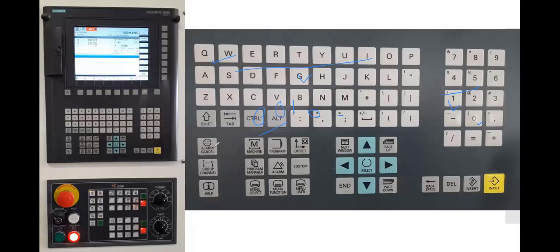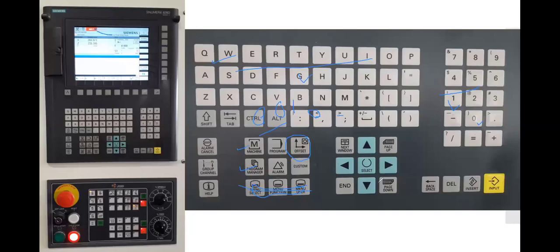Okay, this is for alarm cancel. Suppose that you can see this is spindle hold. The alarm is here, it is spindle hold. Suppose that you wanted to cancel the alarm, you can press this button. This is for home screen. This is program manager, wherein you can see and read or import and export the program. This is the menu selection. These are all the functions for PLC base. If you wanted to change the machine parameter, then we can set it. Okay, from here we will take work offset. We will later on tell you how to take work offset.